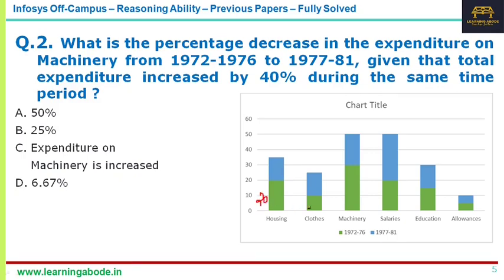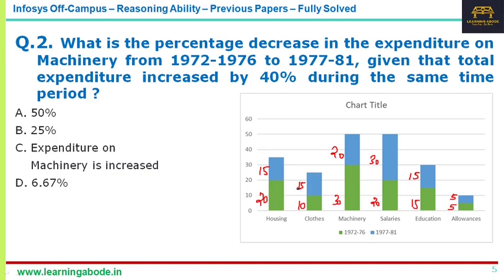So this is 20%, this is 10, this is 30, this is 20, this is 15, and this is 5. Total is 100. Similarly, 1977 to 81, whatever is in the blue: this is 15, this is 15, this is 20, this is 30, this is 15 and this is 5. Total comes to 100. Now the question here says, what is the percentage increase in the expenditure on machine?